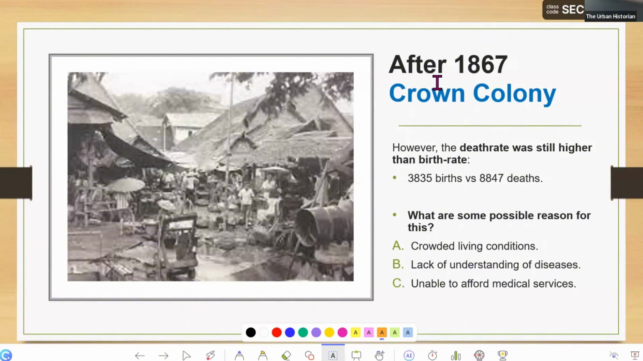Some problems still continue to remain, and this caused the death rate to be still higher than the birth rate.